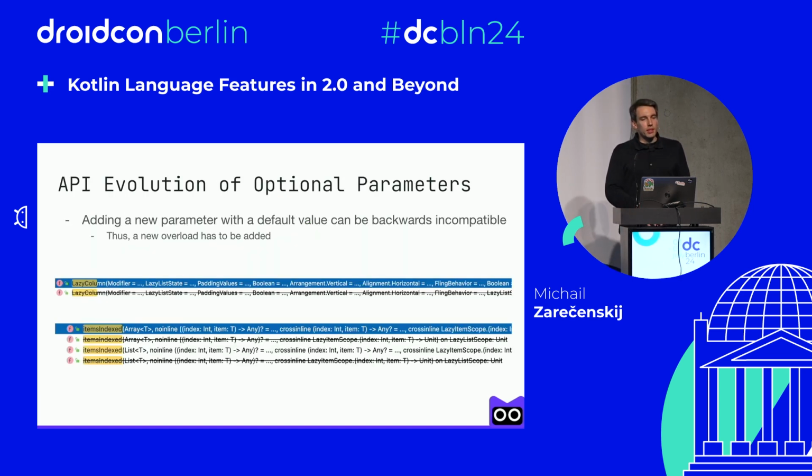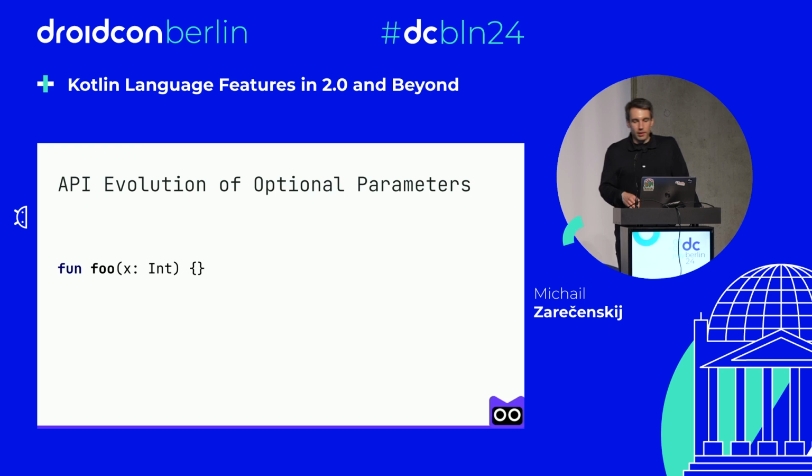But what if we decide to add a new parameter to such a function? In this case, we'll have to add a new overload to maintain backwards compatibility. And these are just a few examples where authors had to add new overloads and deprecate the previous version of a function. But let's break it down.